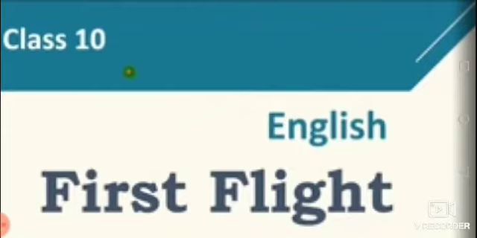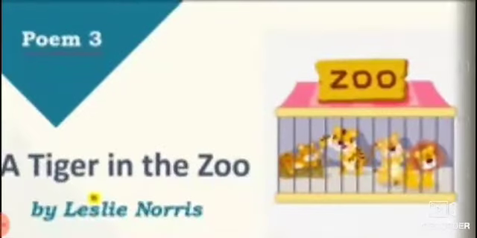Today we will study English First Flight book of class 10th, and here it's poem number 3, A Tiger in the Zoo, written by Leslie Norris. Dear students, in this video we will cover reading, explanation as well as some typical words meaning, and also we will talk about the literary devices used in the poem and rhyme scheme. So at the very first we will know about the poet.